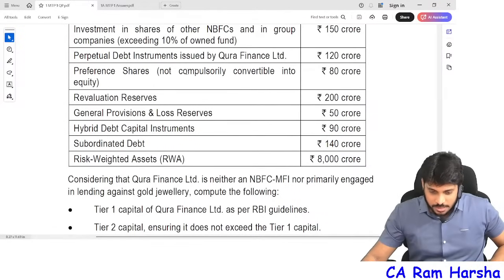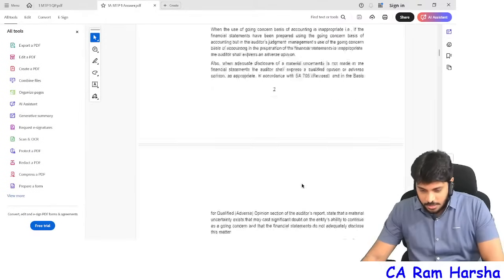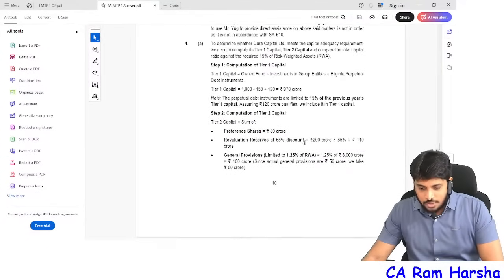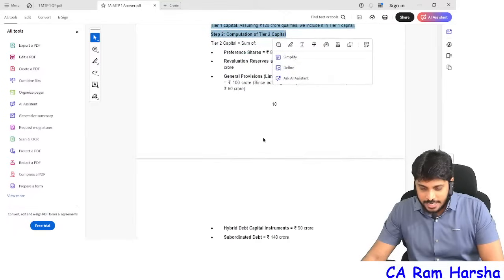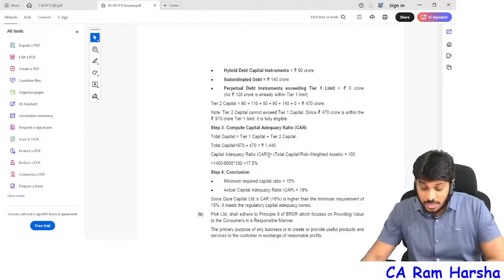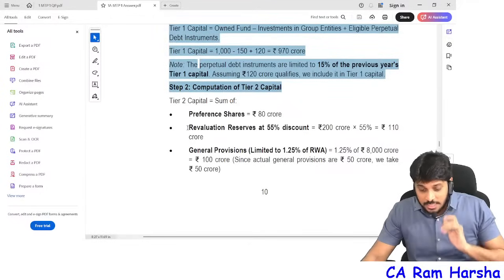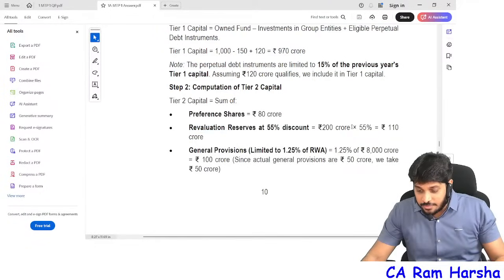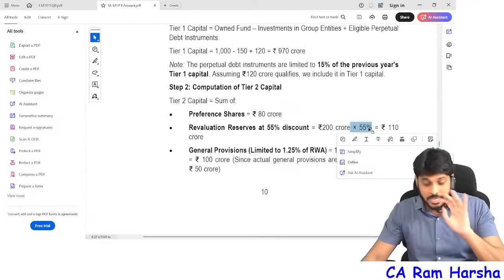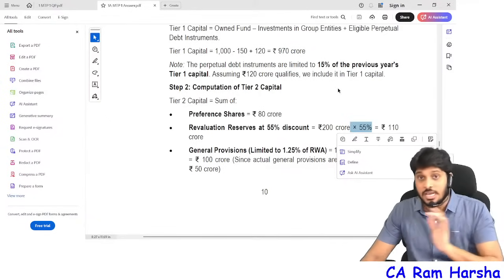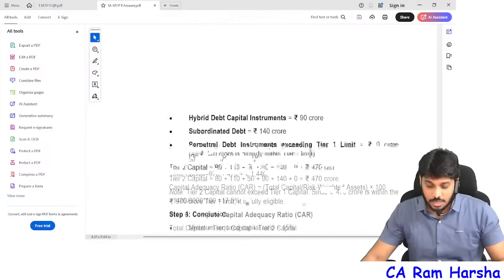Okay, you see the answer in the NBFC. They did almost in a similar way. First they calculated tier 1 capital, then tier 2 capital. Here in the NBFC answer, this point is wrong. The answer which ICAI gave, they multiplied with 55. It's actually 45. Please remember, it's actually 45. Write an alternative answer if the same question comes in the May exams.